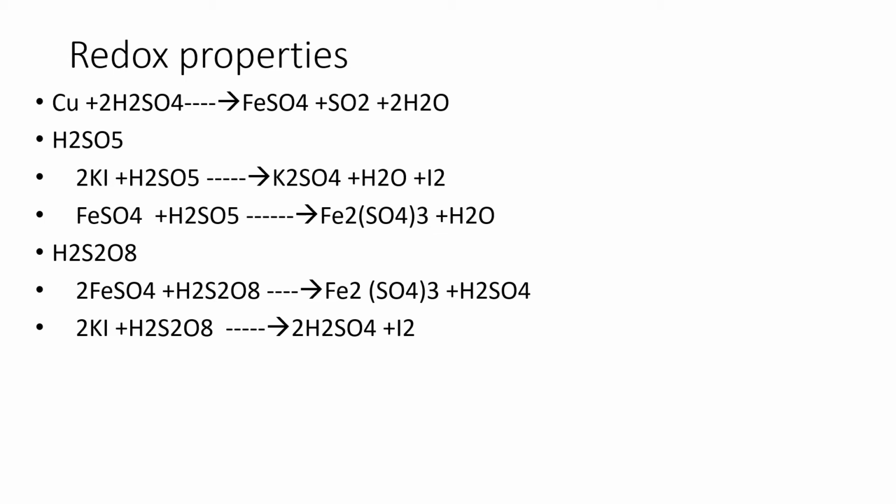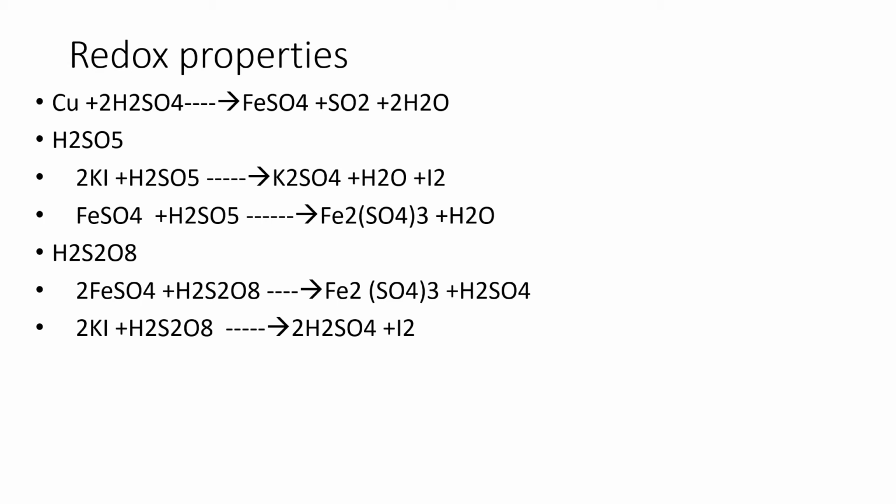Now, peroxysulfuric acid. Just now I told you H2SO5 is known as peroxysulfuric acid or Caro's acid. Potassium iodide, when treated with H2SO5, you are going to get K2SO4 plus H2O plus iodine. Here, in potassium iodide, iodine is in the -1 state.